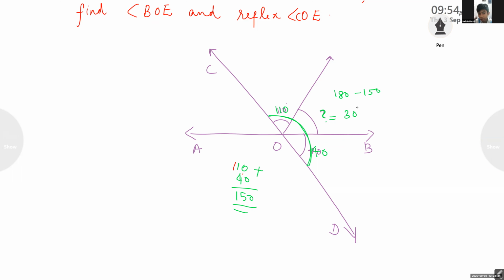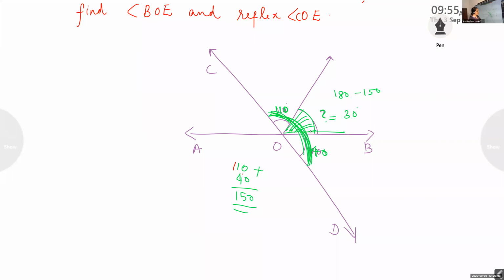This is a line. This is 110 and this is 40. So when you add that you will get 150 and total is 180. So that middle angle is 30 degree. So one angle we got, that is 30 degree.